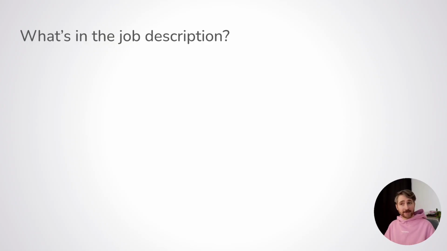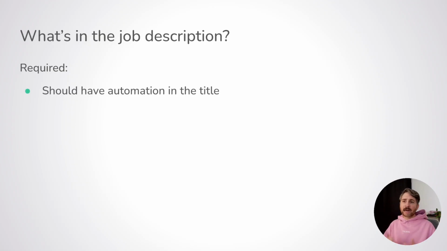This might sound basic, but believe me, I've looked at tons of job descriptions, job postings, job listings, and it's staggering how most of them don't follow these simple things. First and foremost, have the word automation in the name. We've seen it before. People writing tests for games can have many different titles, but generally all of them have the word automation.